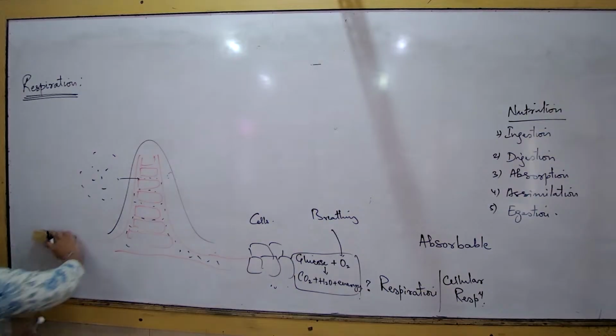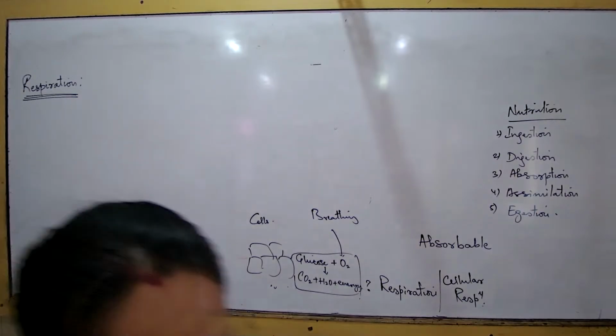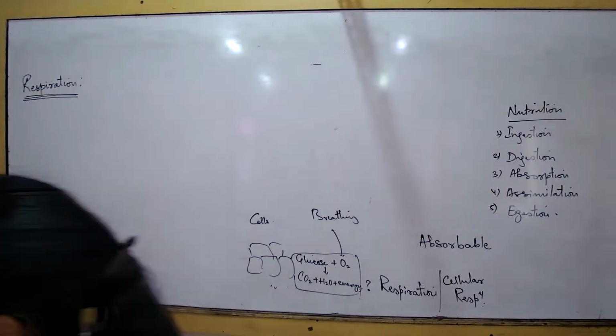Respiration: the biochemical process in which food is broken down to release carbon dioxide, water and energy.